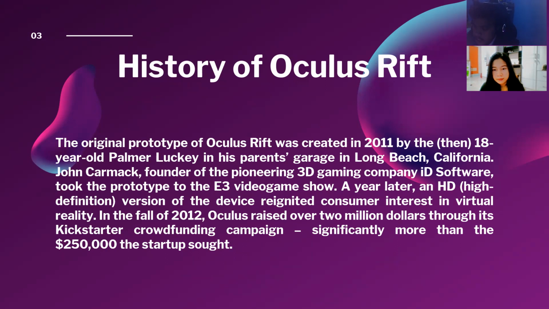A year later, a high-definition version of the device reignited consumer interest in virtual reality. In the fall of 2012, Oculus raised over $2 million through its Kickstarter crowdfunding campaign, significantly more than the startup expected.